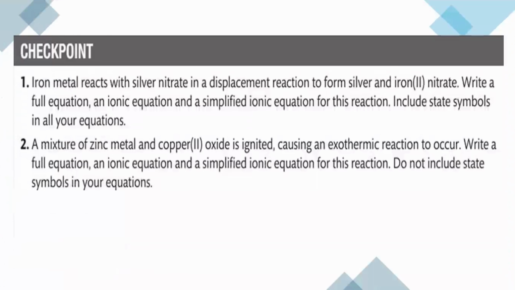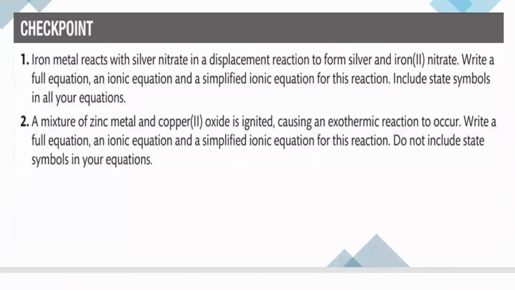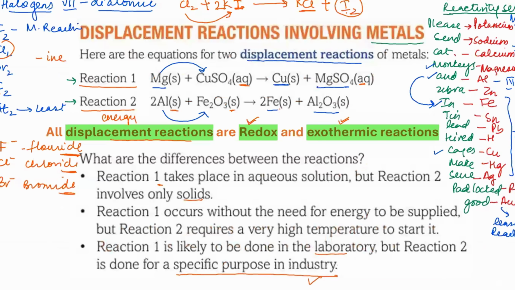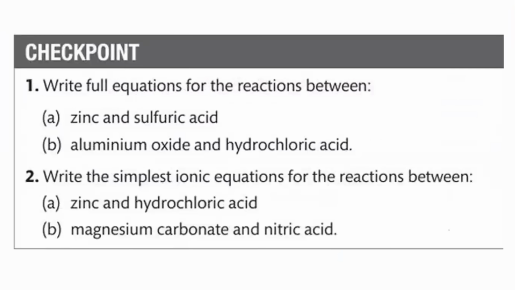Now coming to the third category, and this is a checkpoint question, which is your assignment. So please make sure you do the assignment. After the two assignments, this is assignment 2 on the displacement reaction, and this is your assignment 1, which is based on task 1. I'll discuss this in the next class. This is task 1, which is related to your acid reactions: the reaction of acids with metals, metal oxides, hydroxides, and carbonates. So this is assignment number 1. Please take a snapshot and solve it.